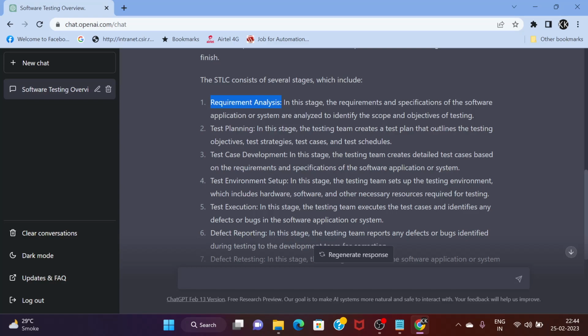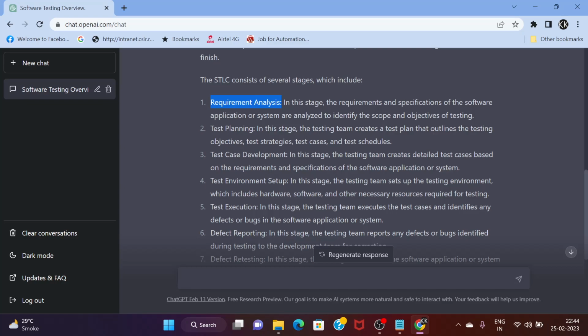Then we need to analyze and understand those requirements. For understanding, we can have a session with the BA, business analyst, or other people from the business team who are available to describe the requirement if it is not clear from going through the requirement document. So the first step it has defined is requirement analysis, and I think that is correct.